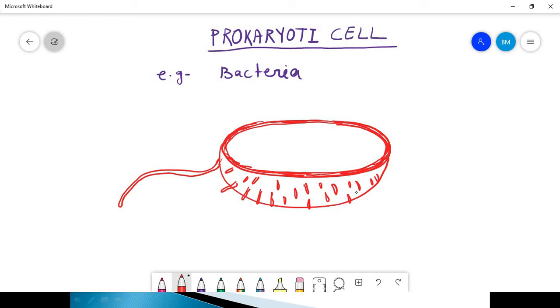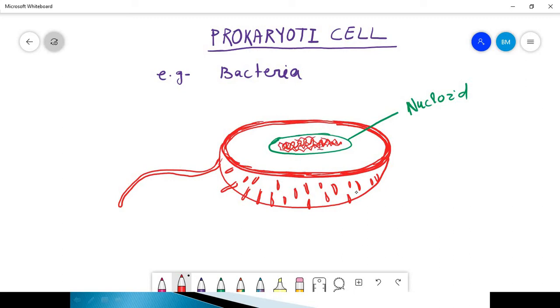And this is the central area. It is not a nucleus, it is an area. This area is called the nucleoid. And inside this area, the naked chromosomes are present.